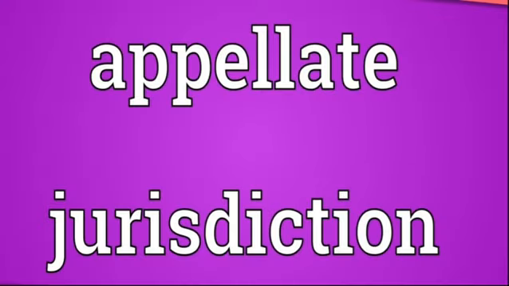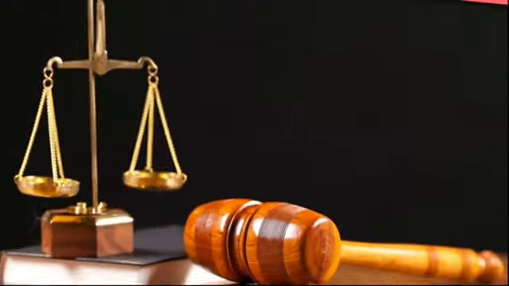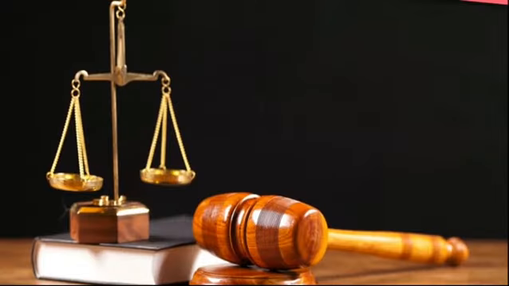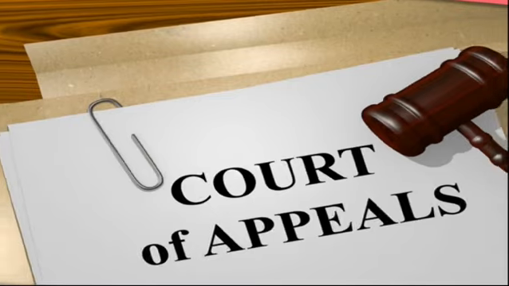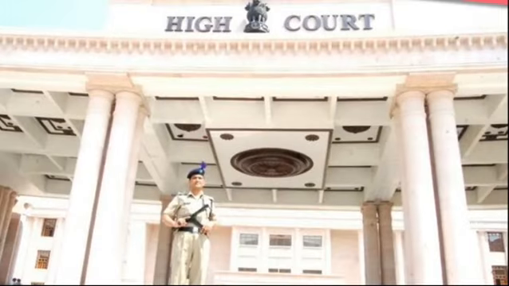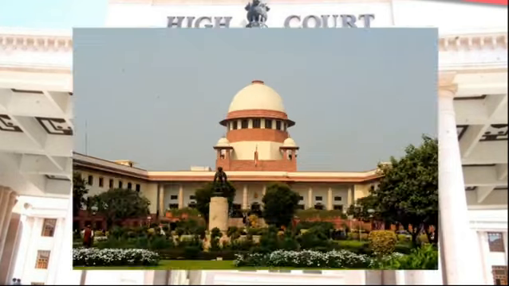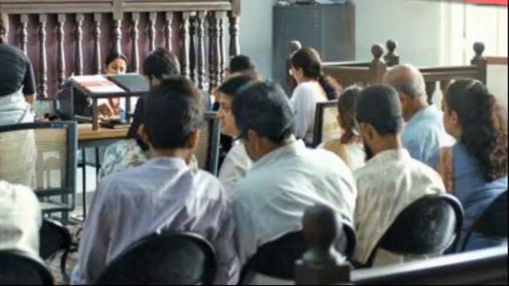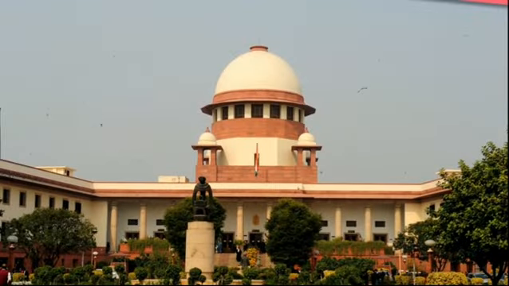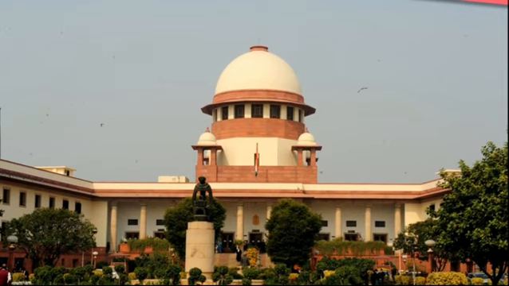Appellate jurisdiction. As the Supreme Court is the highest judicial body, it hears appeals against the judgment of the High Court. It can also review its own judgment. It hears appeals when a High Court certifies that a particular case should be tried in the Supreme Court. Moreover, when a High Court reverses the decision of the lower court and awards death punishment, an appeal can be made in the Supreme Court. Advisory function. The President can consult the Supreme Court for legal advice on public issues. However, this advice is not binding on the President.